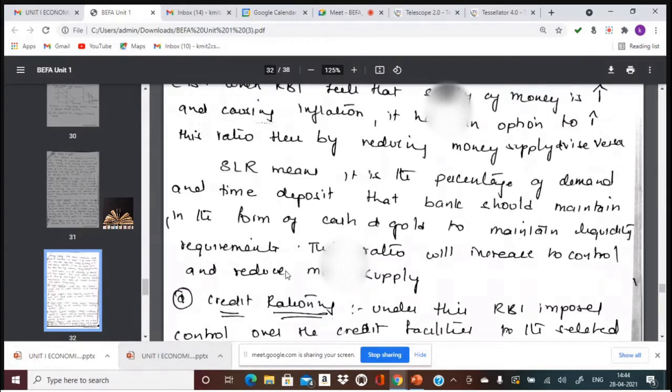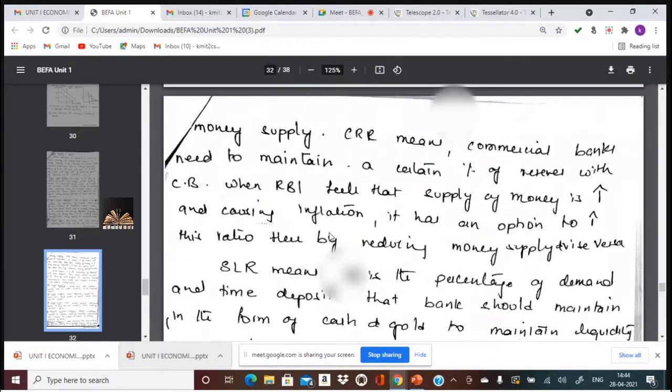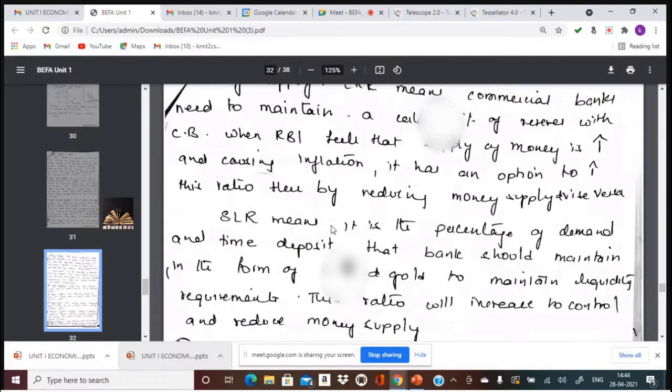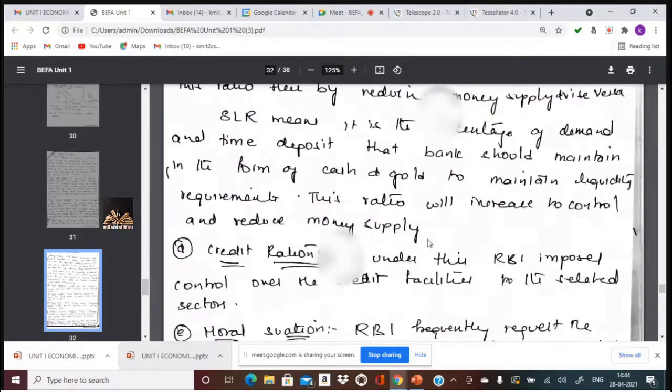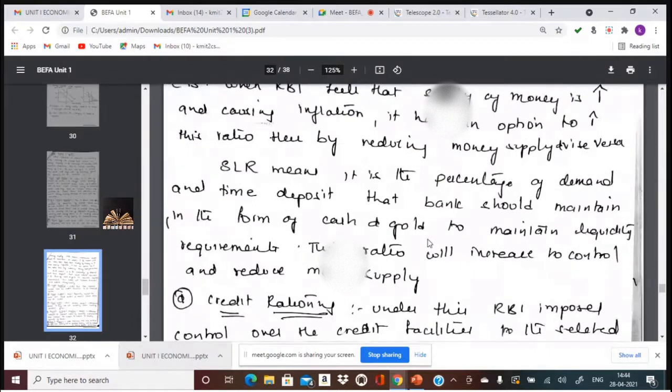If there is less money supply, this would be reduced. So this is known as reserve ratio. Reserve ratio constitutes two, CRR and SLR. CRR refers to cash reserve ratio. SLR refers to statutory liquidity ratio. The first one is purely cash. The second one will be either in the form of cash or gold, as 24 karat gold has 0% risk to convert into cash.